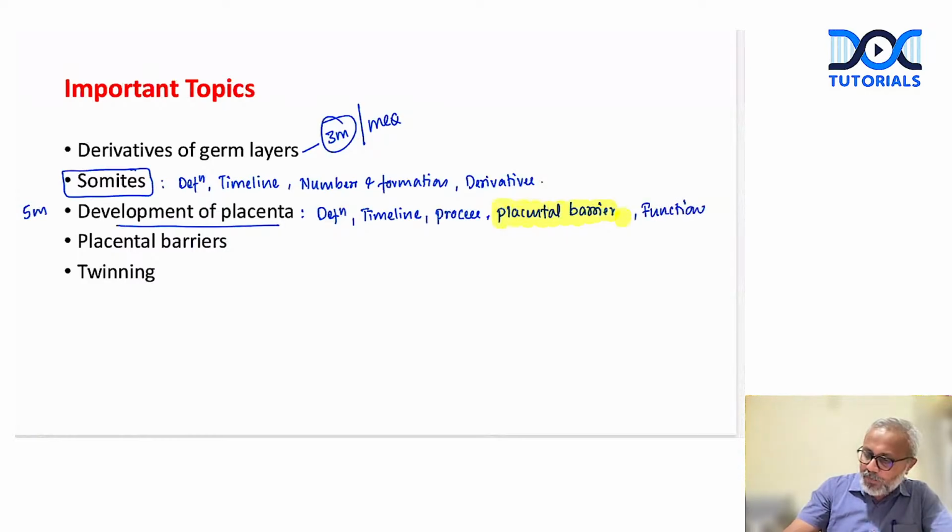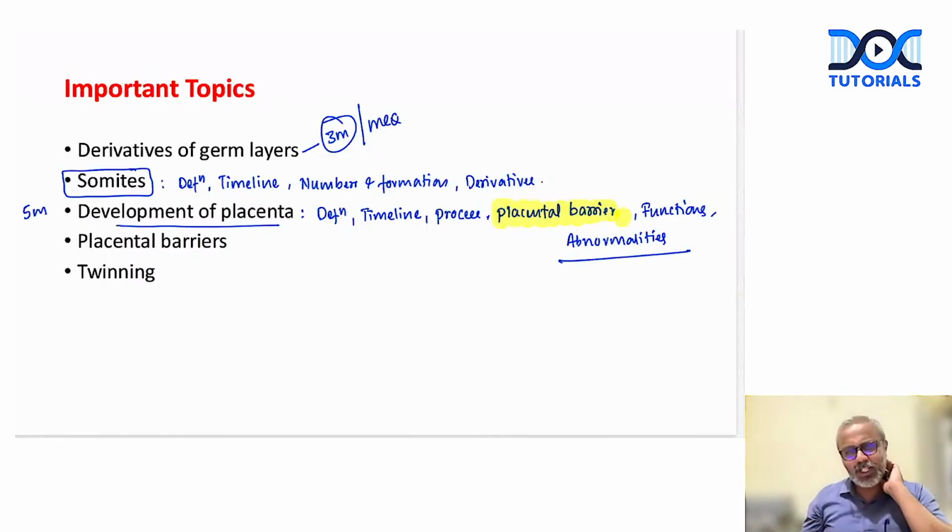Right? What are the functions of placenta? Then, what are the abnormalities of placenta, right? What are the placental abnormalities? What are the different types of placental abnormalities based on, let's say, the attachment?